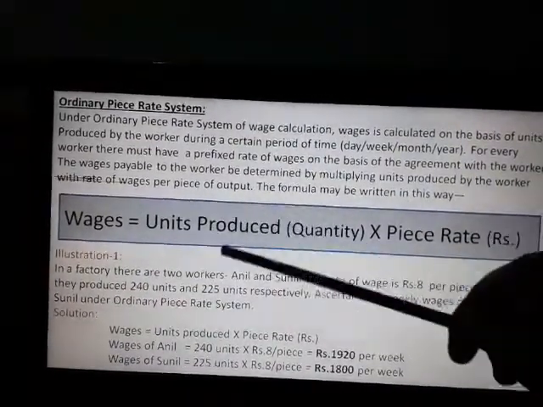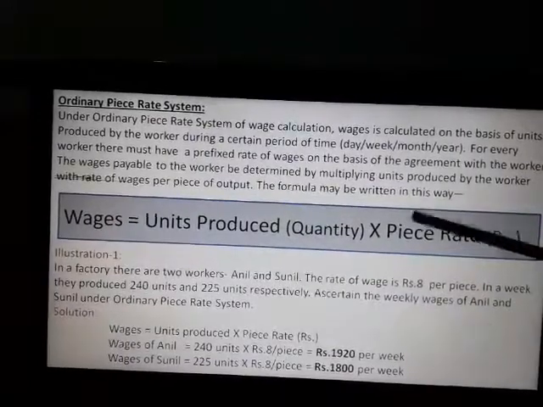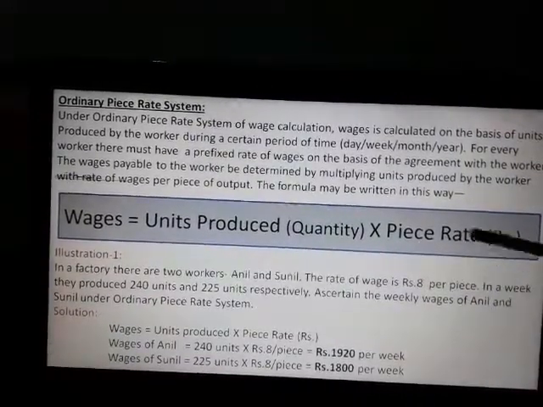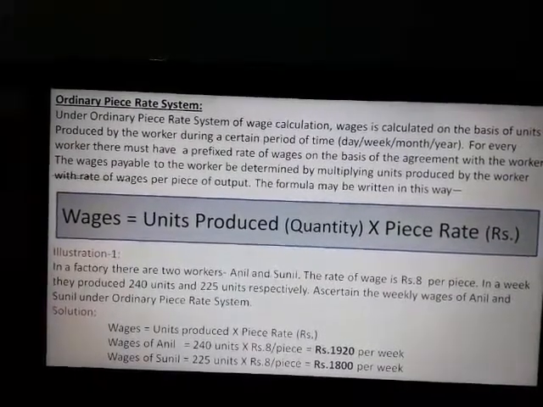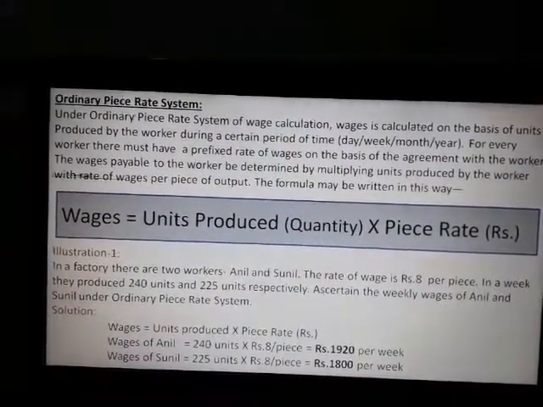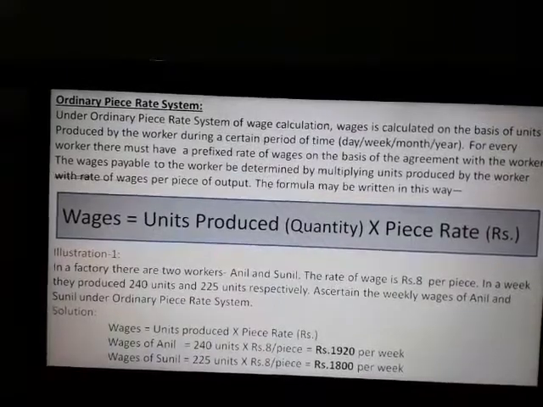If 100 quintal is produced and piece rate is rupees 5 per quintal, then wages will be 100 quintal into rupees 5, that is rupees 500 per day.